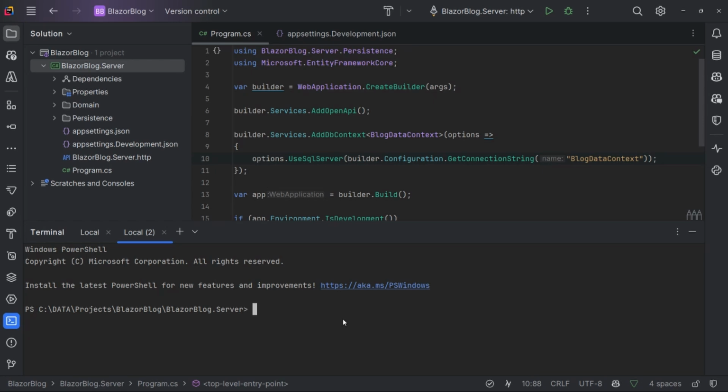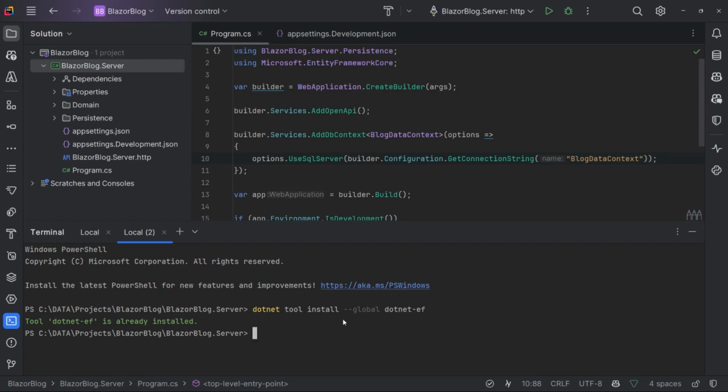And if you don't have them already, you need to install the .NET EF tools, which you can do by going to dotnet tool install --global dotnet-ef. So in my case, I have them already installed, but that will install it for you, and you only need to do that once on your machine.